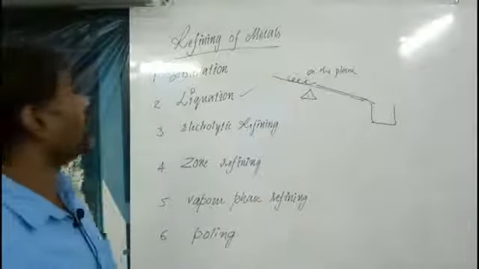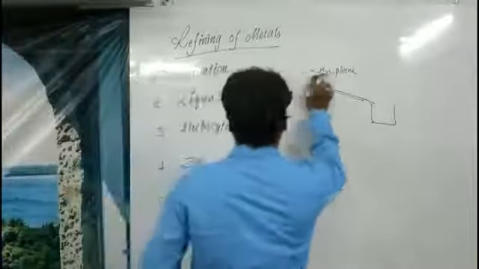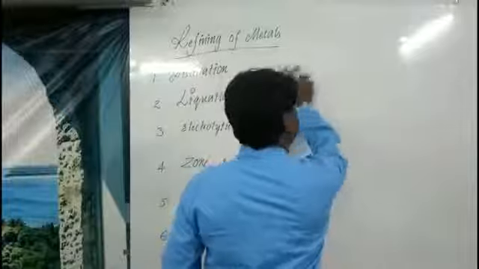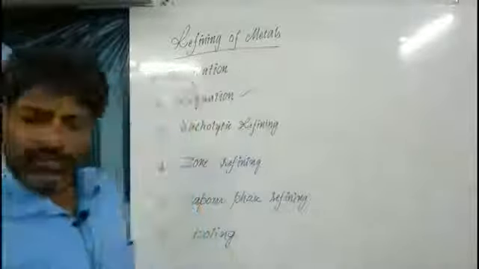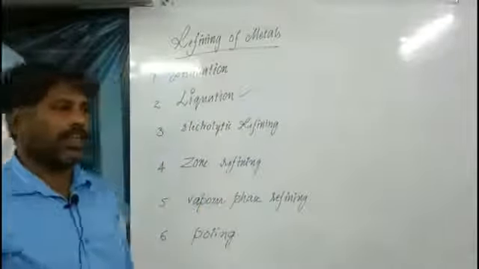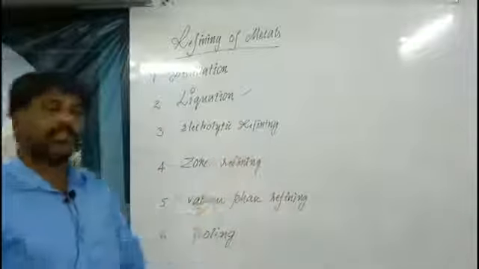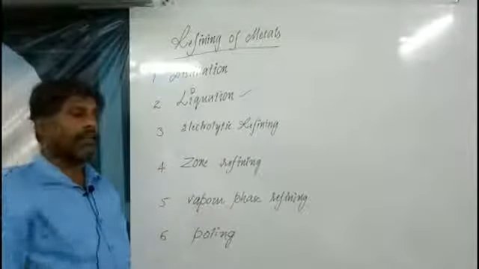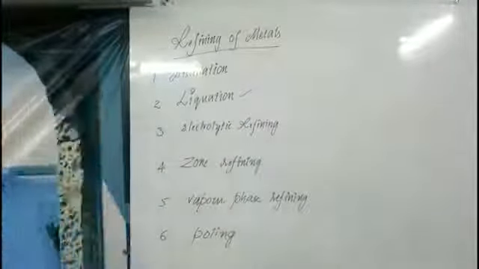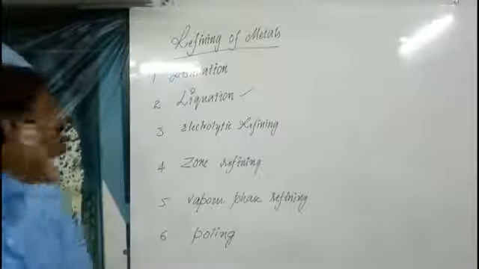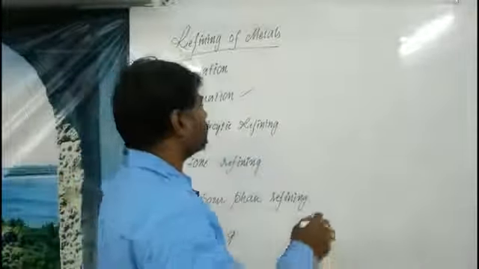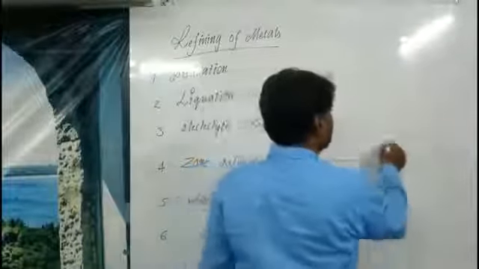So this is one type of method, liquation. Next is electrolytic refining. Generally, in the aluminium we have collected, there may be some traces of carbon or silicon, or whatever it may be, some traces of impurities will be present. So to remove those impurities also, once again take an electrolytic cell,